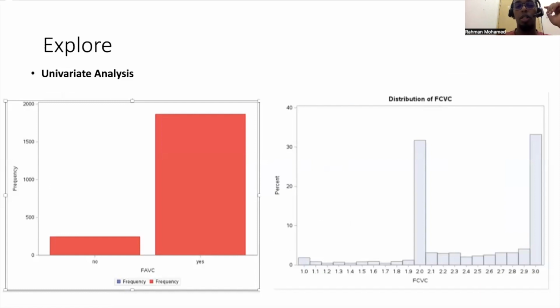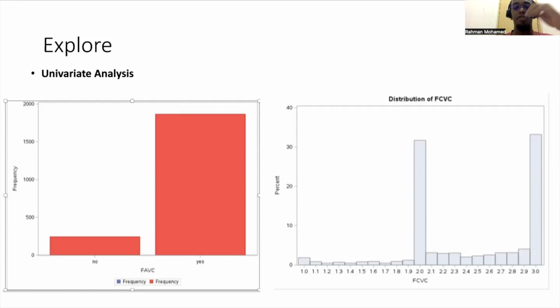In this part, we'll be exploring univariate analysis. Univariate analysis is a type of analysis where we are trying to analyze one variable. We are looking at the distribution of data within that variable. We're trying to find out patterns within the variable, and if there are any outliers, we will try to detect them. So for example, in the first chart here, you can see is the distribution of the FAVC variable.